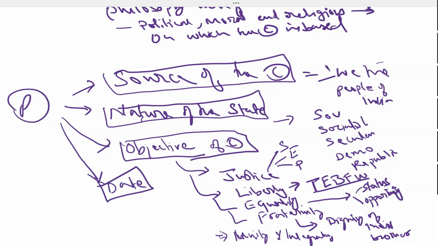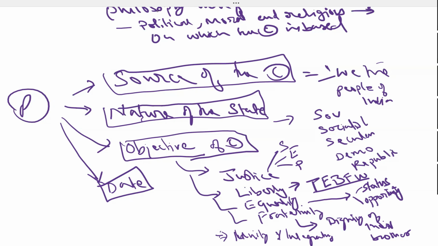Now, in the preamble it is written: we the people of India having solemnly resolved to constitute India into a sovereign, socialist, secular, democratic and republic, right? And to secure to all its citizens what? Justice, liberty of thought, expression, belief and worship, equality of status and opportunity, and to promote among them all what? Fraternity, right? Assuring the dignity of the individual and the unity and integrity of the nation, right? Getting it? Yes or no?